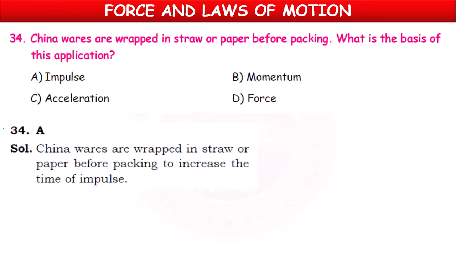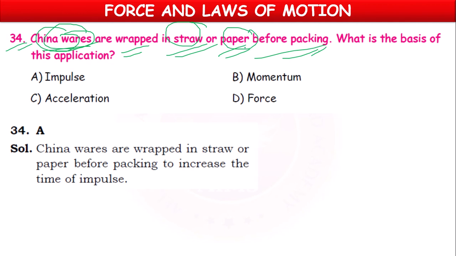Next one, 34. China wares are wrapped in straw or paper before packing. China vessels are wrapped in straw, some waste papers or aluminum papers before packing. What is the basis of this application?